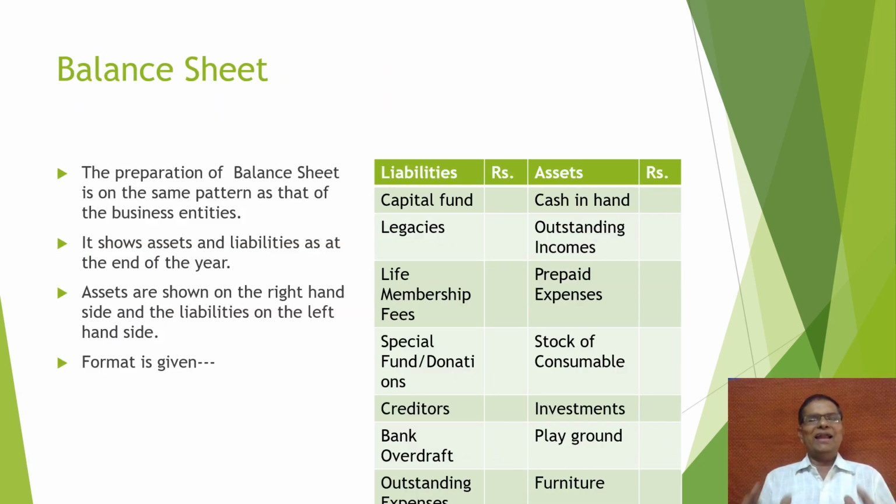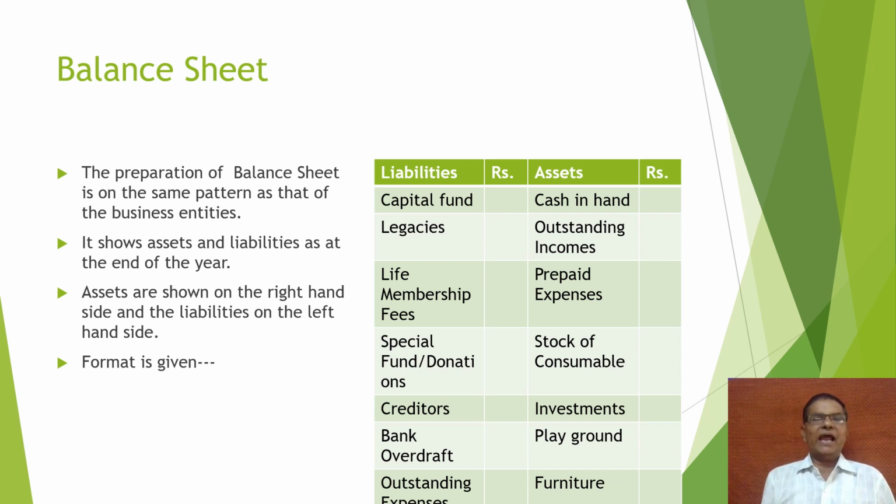Next, what is a balance sheet? Very important. The balance sheet is prepared on the basis of a business organization or profit making organization and follows the same pattern. It shows assets and liabilities at the end of the year. Assets are shown on the right side and the liabilities are shown on the left side. Here a small format is provided for liabilities and assets.